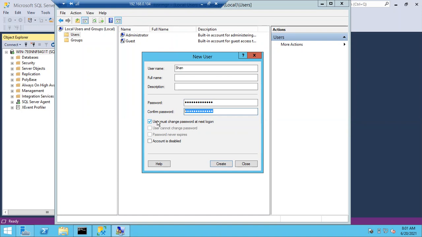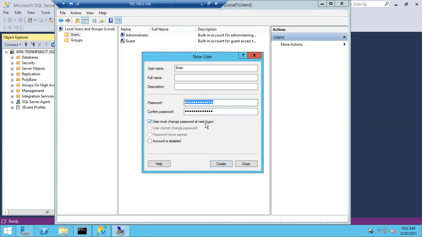I can create one password, but at the time of login using the same password, it will ask you to change it. So those who created your password cannot use your password. Is it clear? That is the user must change password at next login option.